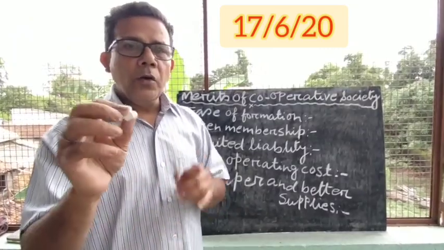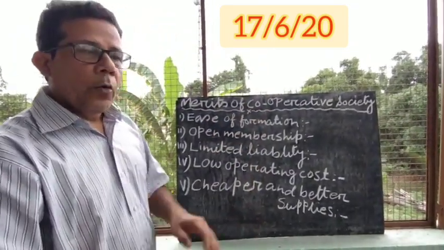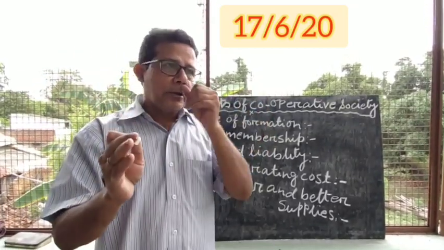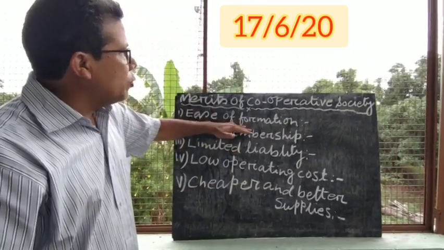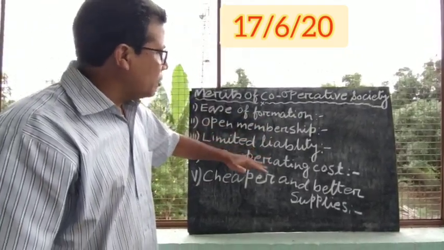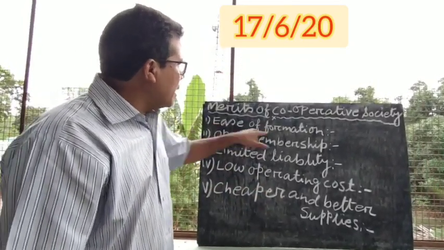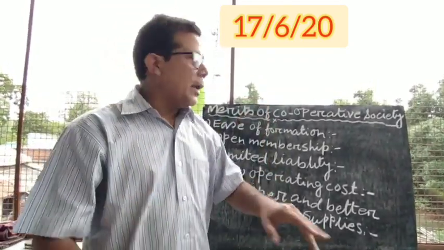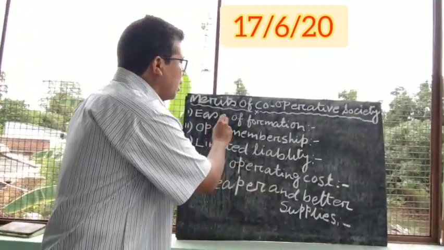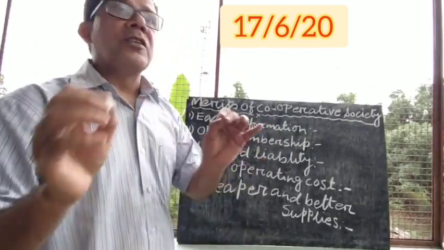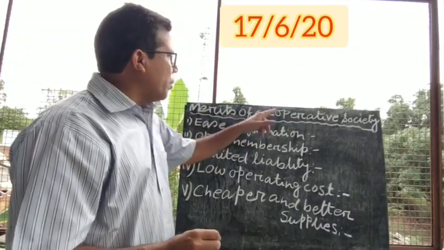Here I am going to discuss the merits of cooperative society. Now whenever you are going to write the merits of cooperative societies, first thing what you have to write, you have to write the subheadings of the merits. You write the subheadings, underline them, and after underlining them, you write one or two sentences about each and every subheading. So first, I am going to discuss the merits of cooperative societies.